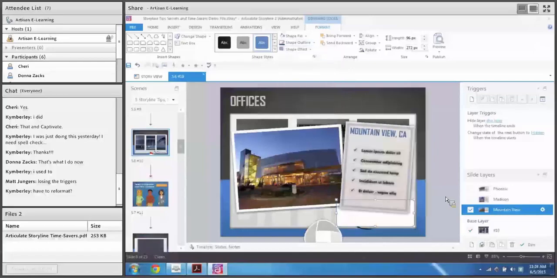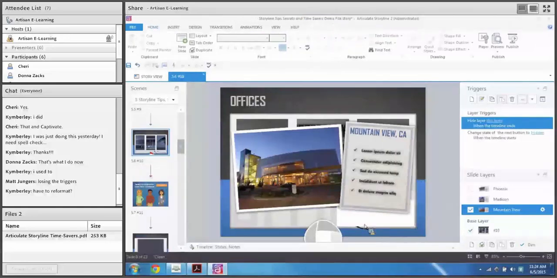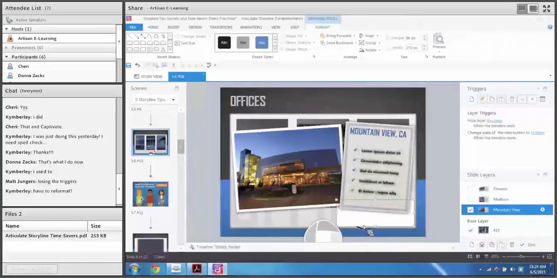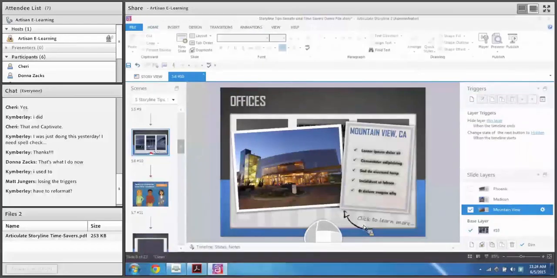But the problem with that is, of course, you can still see the white box. The background isn't white, so you see the white box, and we can also still see part of that directional text there. So that's not going to work for us, but I've done that in the past, and it's worked in some situations. You might still be doing something like that.